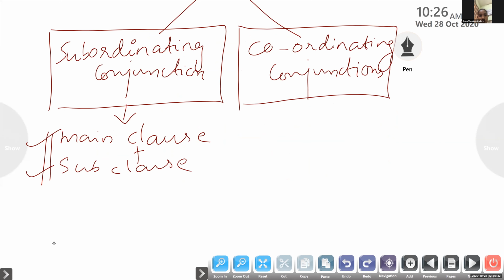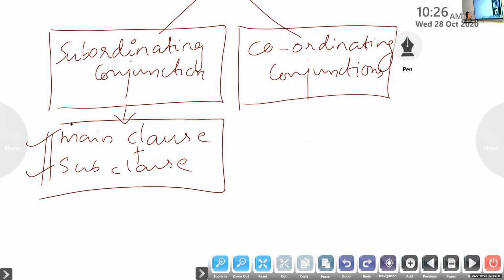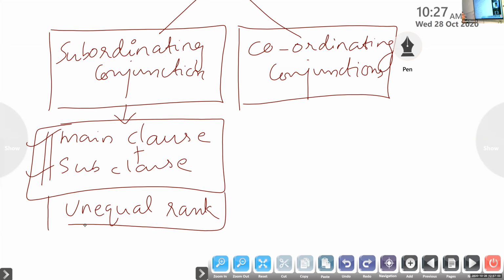So subordinating conjunctions are used to join the clauses of unequal rank, which means we have a main clause, and if we need to join a subclause with the main clause, we can use the subordinating conjunction. Clear?